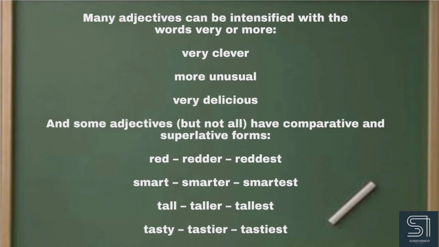Many adjectives can be intensified with the word very or more. We tend to say, like, very clever. He is very clever. Usually we say he is clever, but to intensify the meaning we say he is very clever. The meal is very delicious. It is a more unusual thing. So we use very and more to intensify a thing. And some adjectives, but not all of them, have comparative and superlative forms. For example, red, redder, reddest, smart, smarter, smartest, etc.